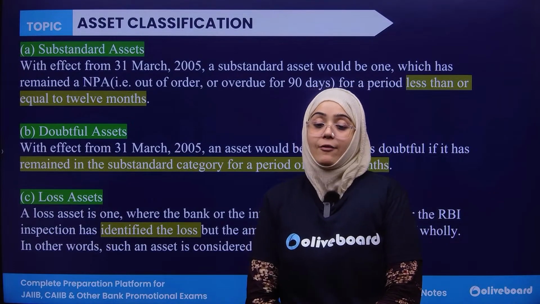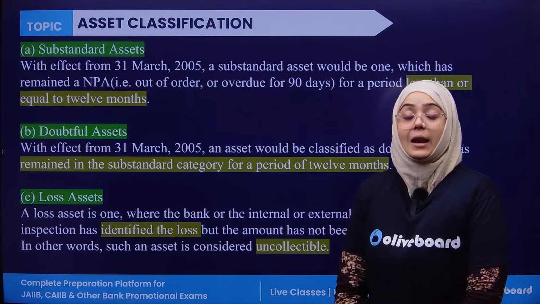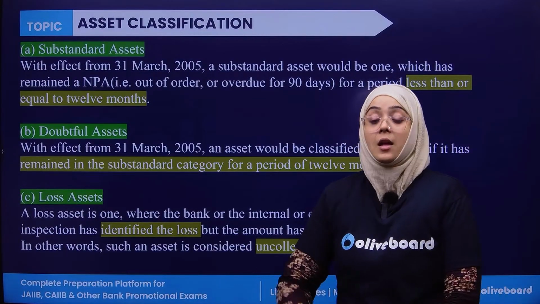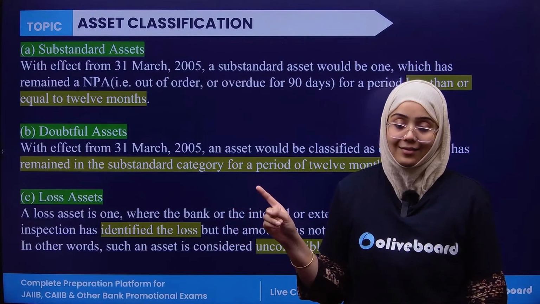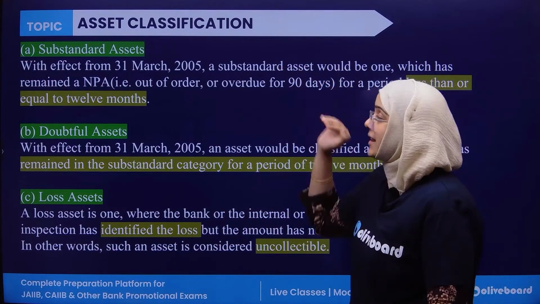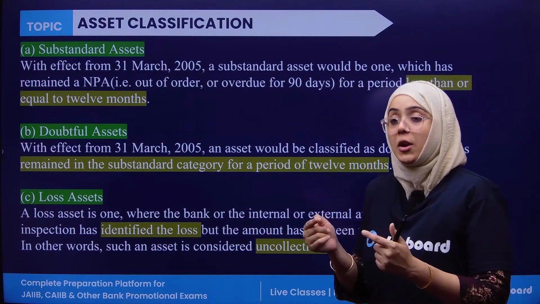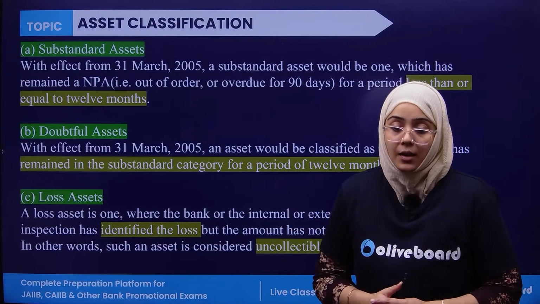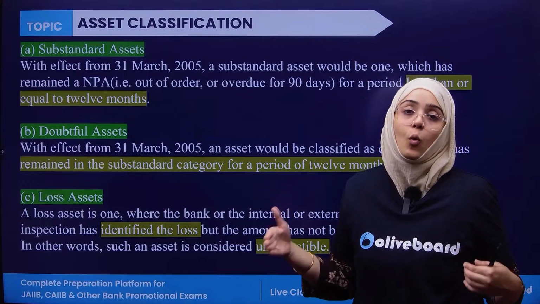Next, if we talk about the substandard, doubtful, and the loss asset. Now, NPA is divided into three categories. What are the categories? The substandard, the doubtful asset, and the loss asset. If we talk about the substandard, substandard means when it remains overdue for a period of more than 90 days, less than 12 months. Means it is overdue for a period of less than 1 year.